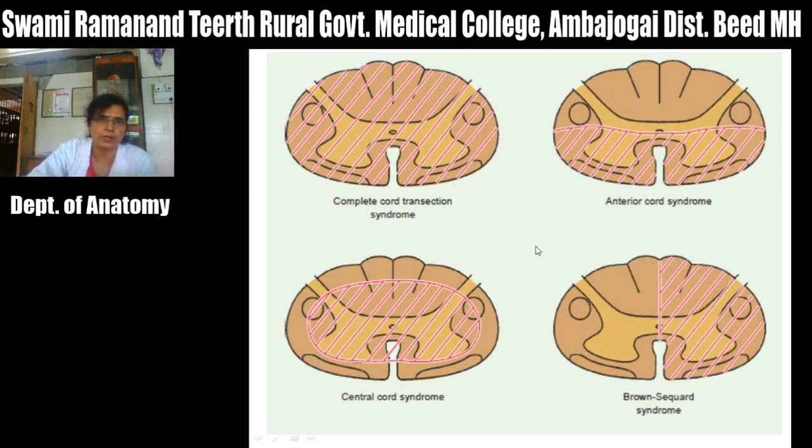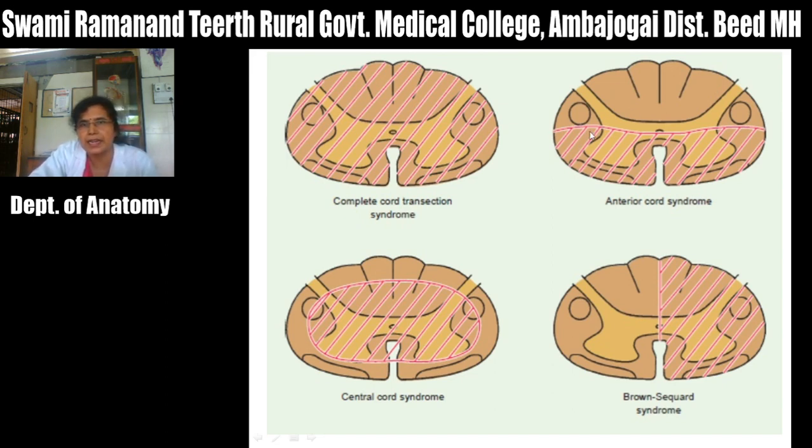And when there is trauma to the spinal cord, it may lead to complete injury or complete damage of the spinal cord. It may lead to half damage of the spinal cord, or there may be damage to some part of the spinal cord. In this first diagram, you see it is written as complete cord transection syndrome. Here there is a complete damage to the spinal cord.